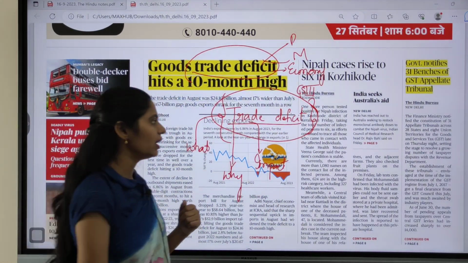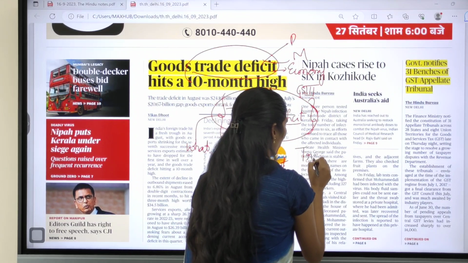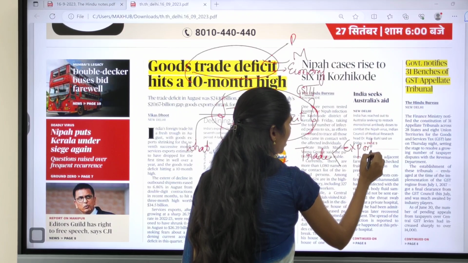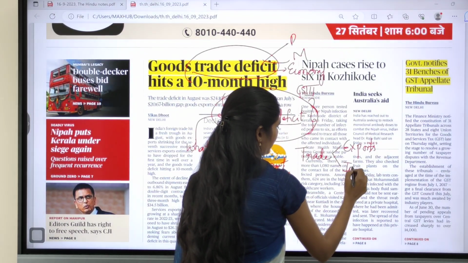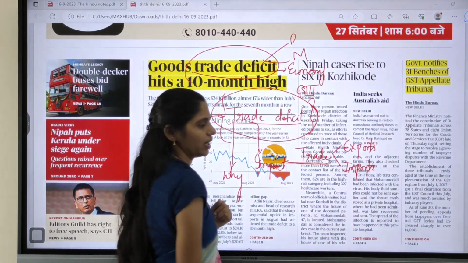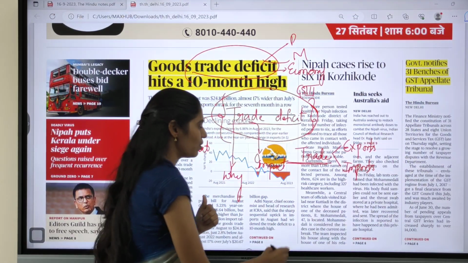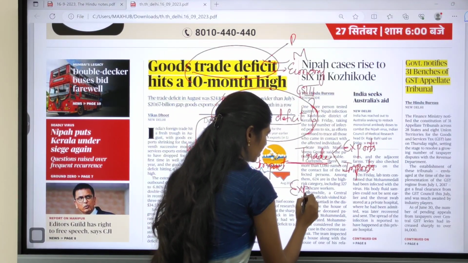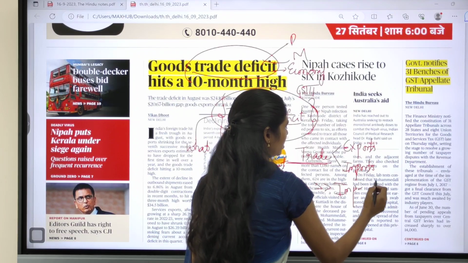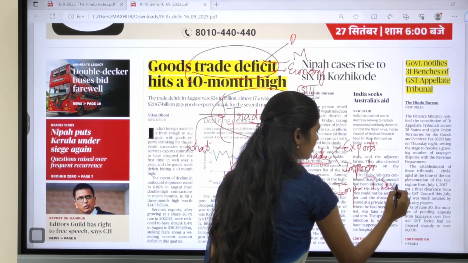Whenever you are talking about trade, what comes under trade? We have exports and imports. Whenever exports are more compared to imports, that condition is called trade surplus.